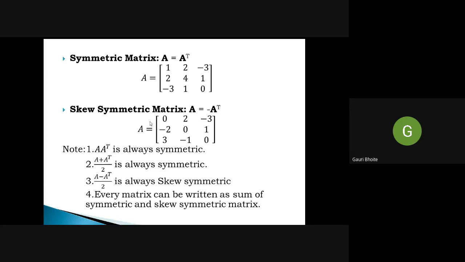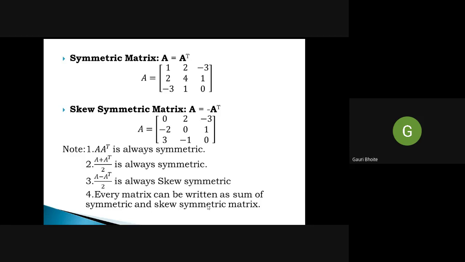So note the properties. Matrix A times A transpose is always a symmetric matrix. Then (A plus A transpose) by 2 is also always symmetric, whatever the matrix A. Then (A minus A transpose) by 2 is always a skew symmetric matrix. And every matrix we can write as a sum of a symmetric matrix plus a skew symmetric matrix.